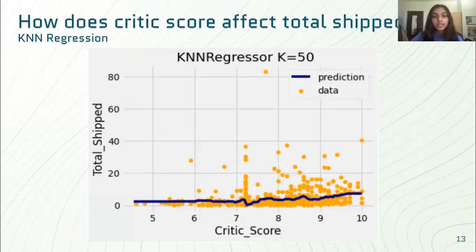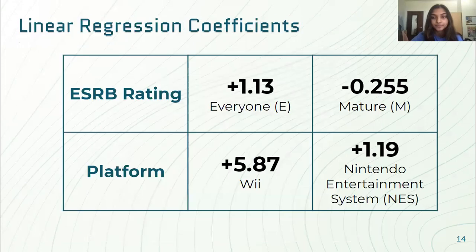We were also interested in investigating the effect of critic score on total shipped and used a regression model that makes predictions based on neighboring data. From this, it seems that a higher critic score increases total shipped, but because of the way we imputed our data, we cannot say this definitively. However, with more data, this would be an interesting relationship to explore further. We also used a linear regression model to calculate coefficients that determine how certain factors affect total shipped. This predicted that E-rated games and games played on the Wii tend to sell the most, which are supported by our hypothesis testing and data exploration.